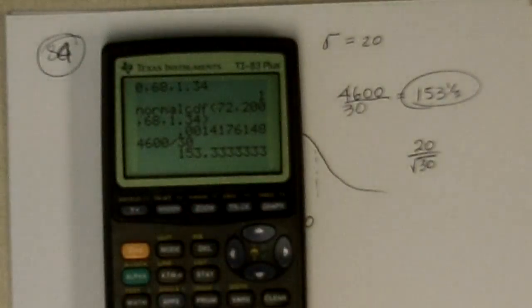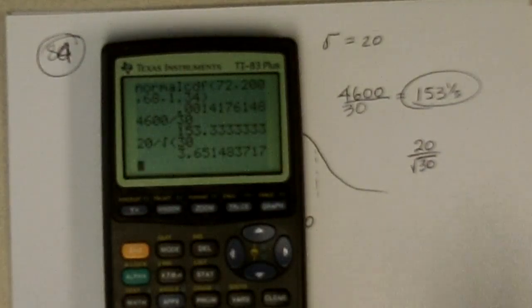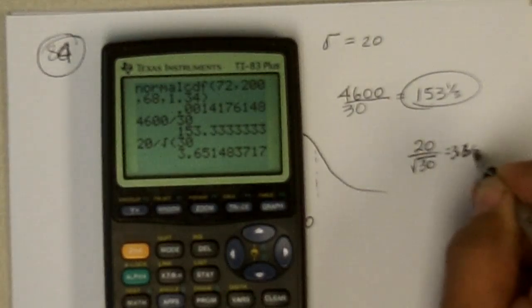So we get 20 divided by the square root of 30, which is 3.65.